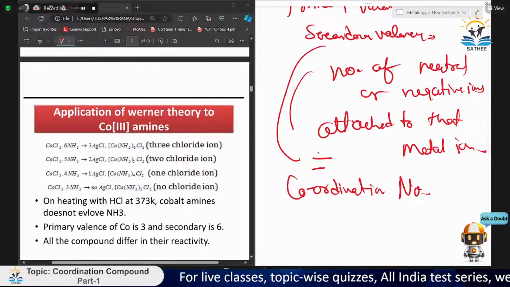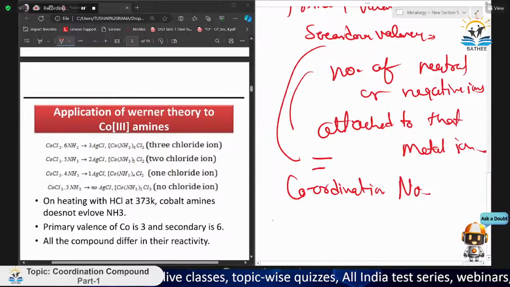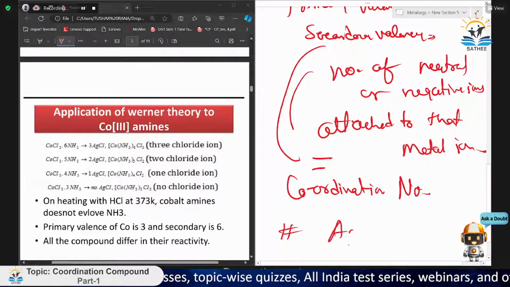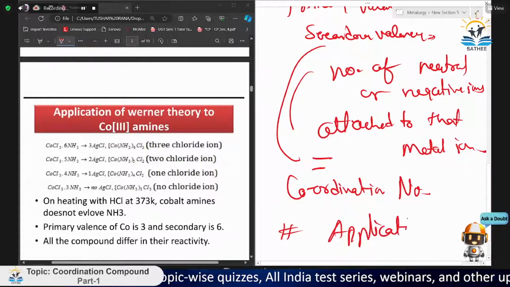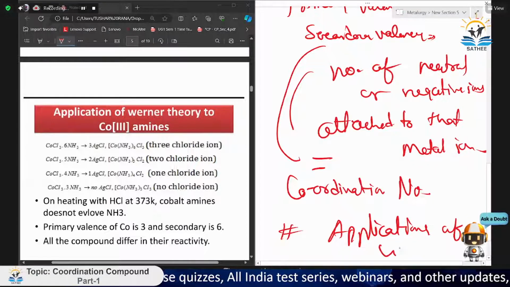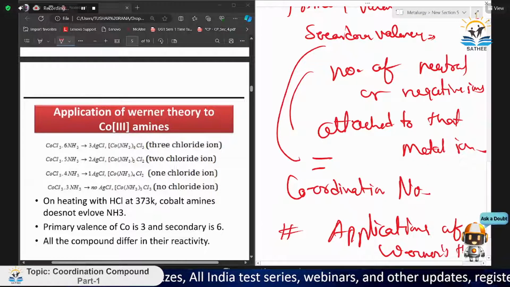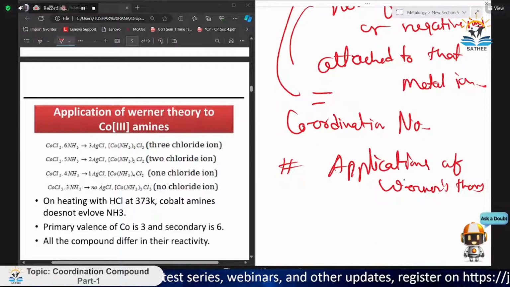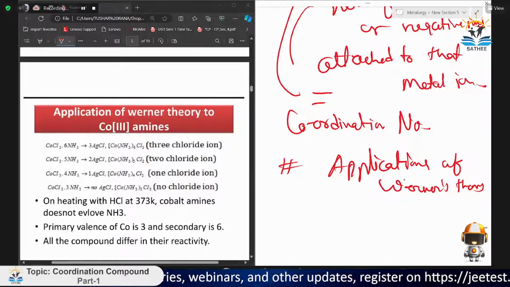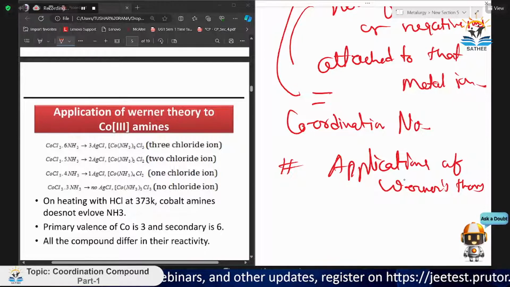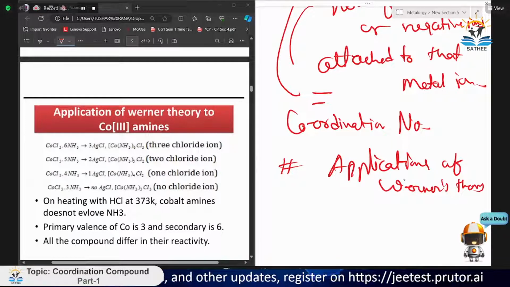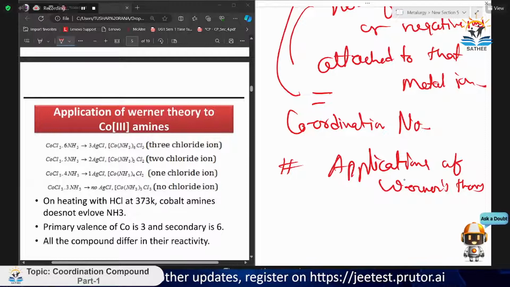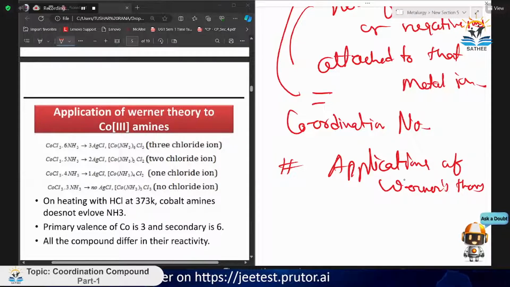Now, applications of Werner's theory. What to do with this Werner's theory? Where to apply this theory? Basically, if you want to find a certain nomenclature or certain structure of a compound, we will use it. Mostly in the case of salt formation, we use that.